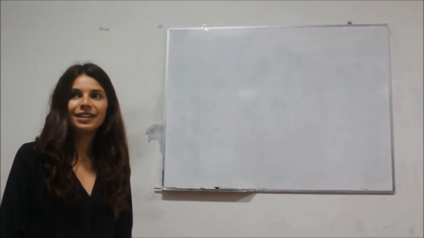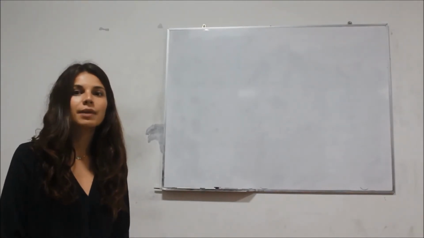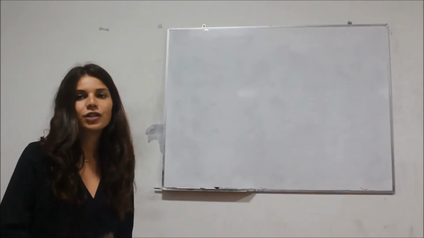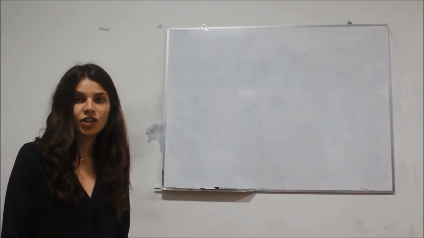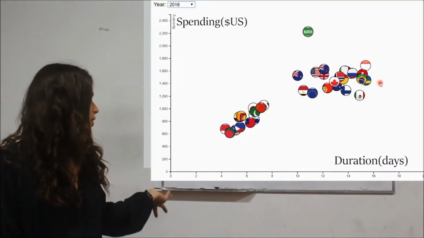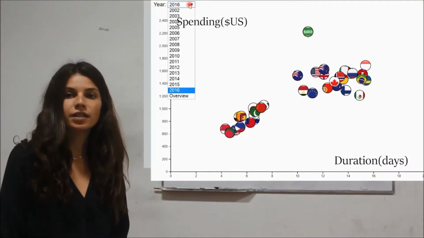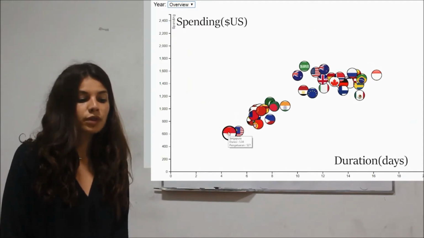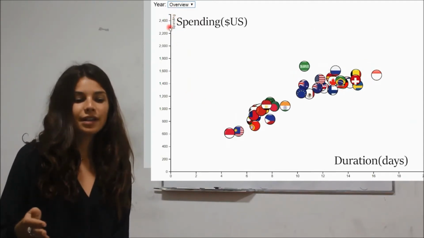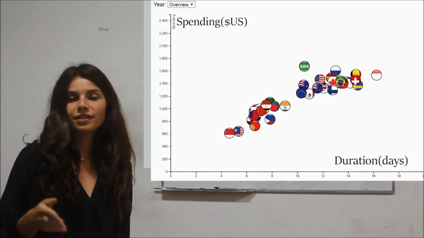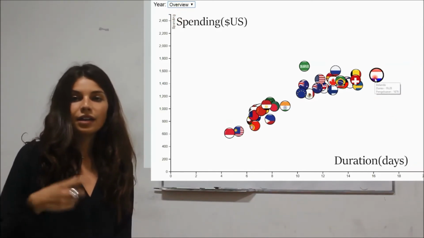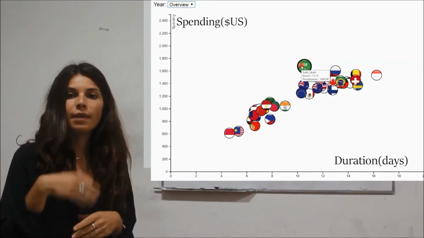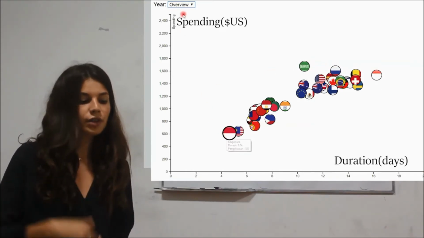So hello everybody. Today we're going to explain to you a visualization about tourism in Indonesia. So there is a graph that shows us the average amount of money tourists spend in dollars and the duration of their stay, and we will explain this by country for each year.